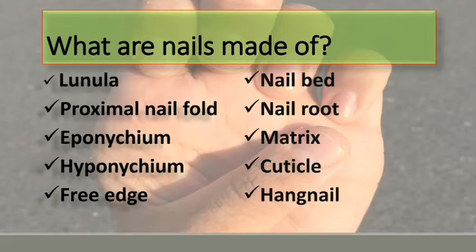What are nails made of? Lunula, proximal nail fold, eponychium, hyponychium, free edge, nail bed, nail root, matrix, cuticle, hangnail. Now we will see in detail.